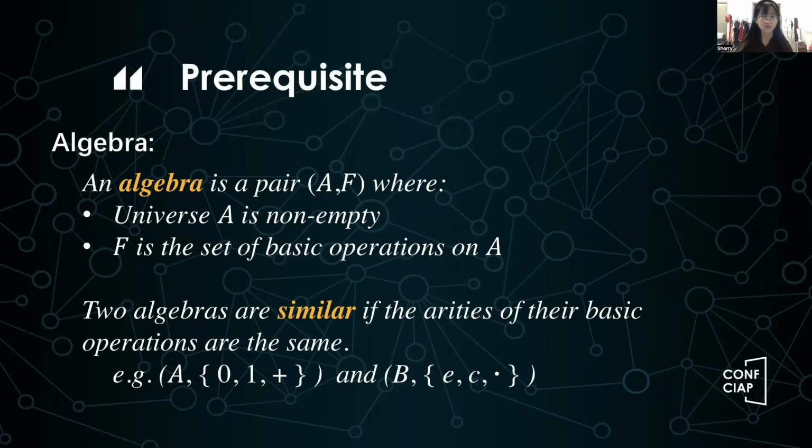Actually, algebra is the generalization of many algebraic structures such as groups, rings, fields, and modules. In universal algebra, we don't study these structures specifically. Instead, we explore them from a more general point of view. Later on, we will talk about homomorphisms between two algebras, but we only want to focus on those algebras with the same structures. Let's have this definition. We say two algebras are similar if the arities of their basic operations are the same. For example, A and B are similar because they both have 2 nullary operations and 1 binary operation.